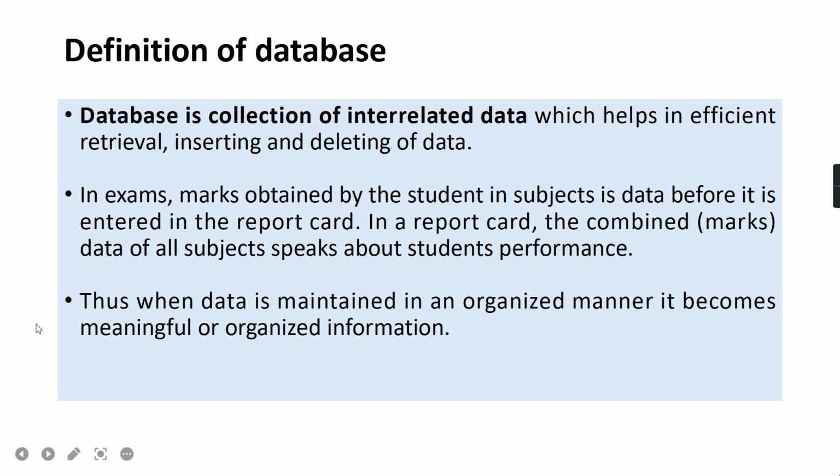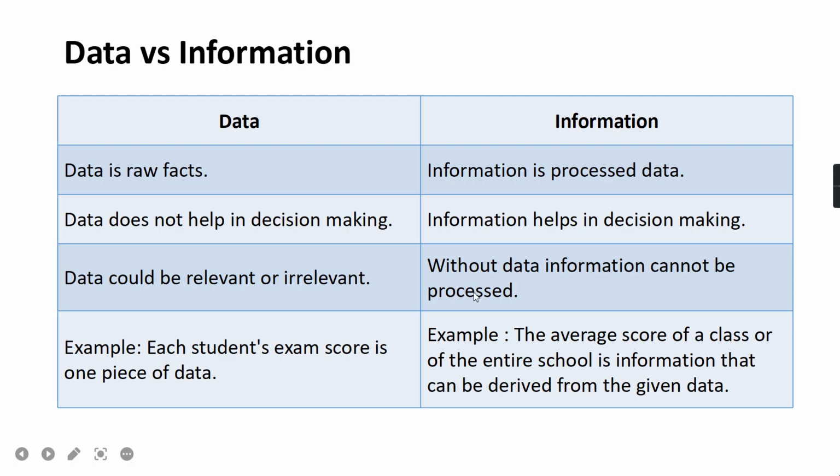Thus when data is maintained in an organized manner, that means when you arrange the marks of student properly, when you utilize the marks to calculate total as well as percentage, the marks will be meaningful to suggest what is the performance of the student. Similarly, when data is maintained in an organized manner, it becomes meaningful and organized information. So proper utilization of data forms information. Now, this diagram we have already understood. Now, what is data versus information?